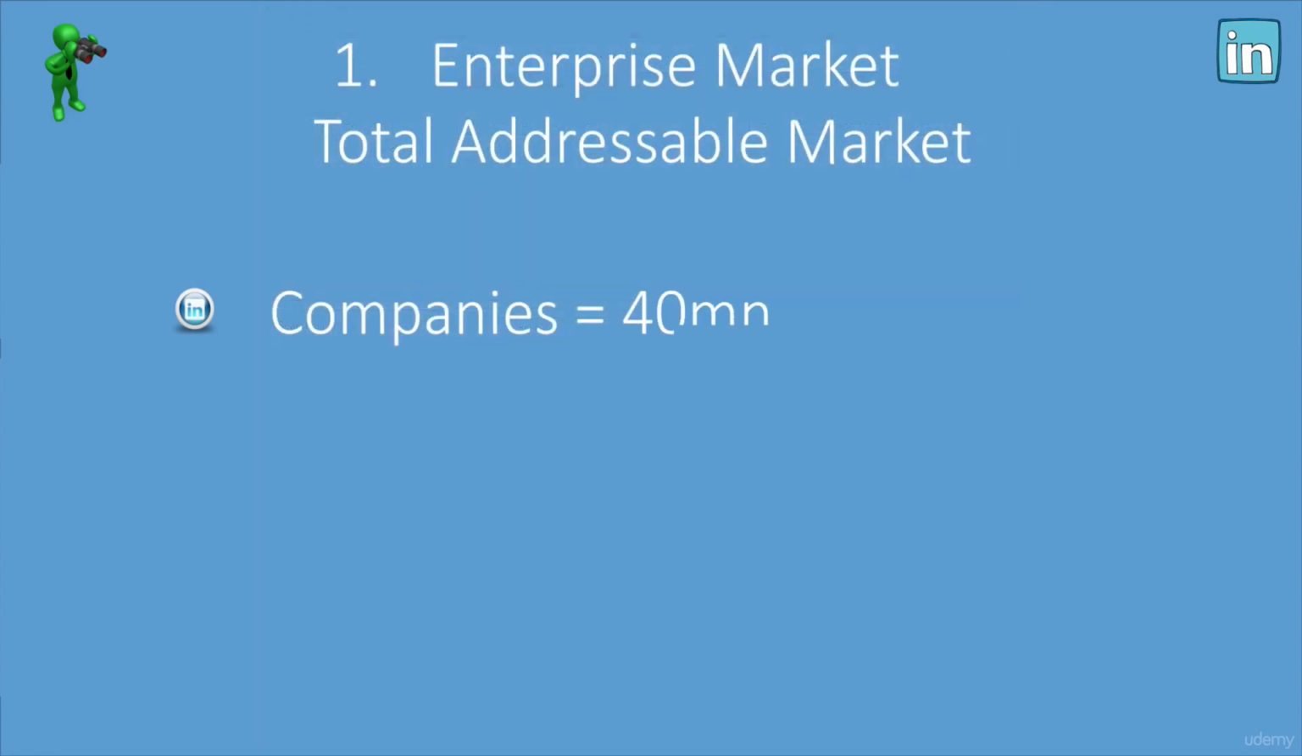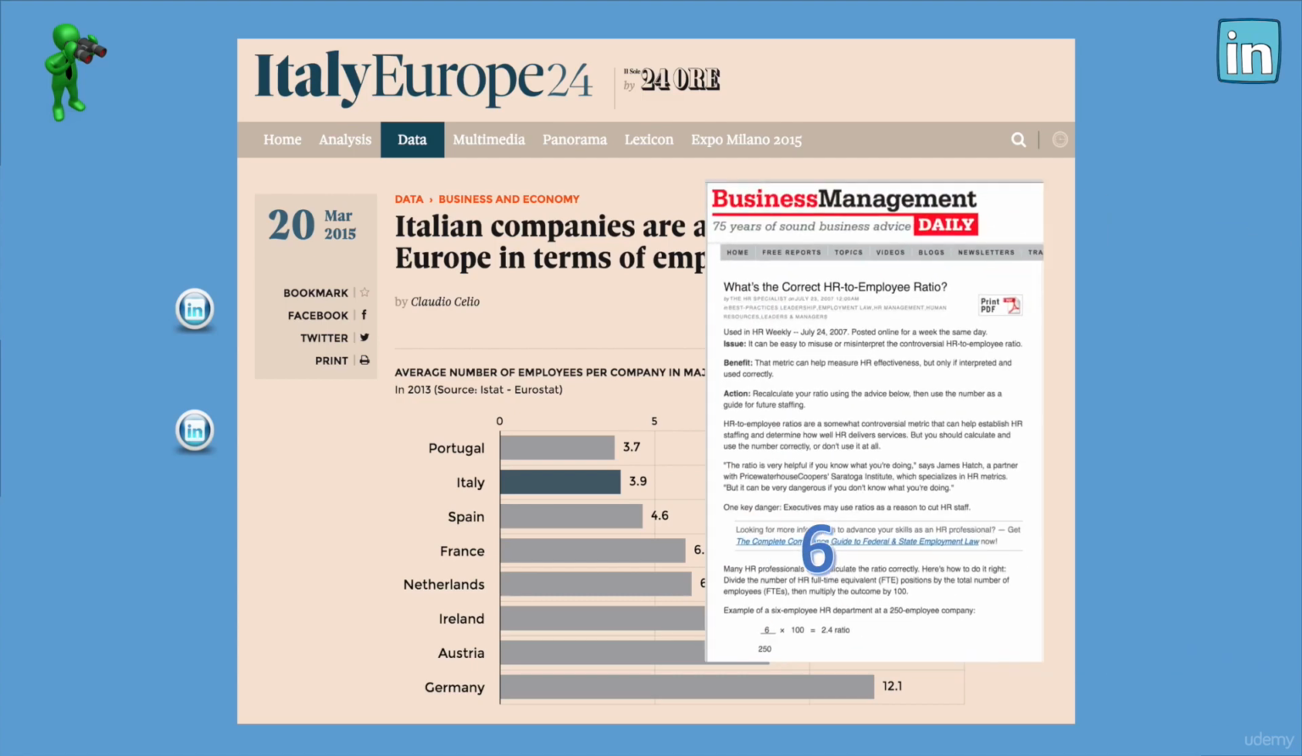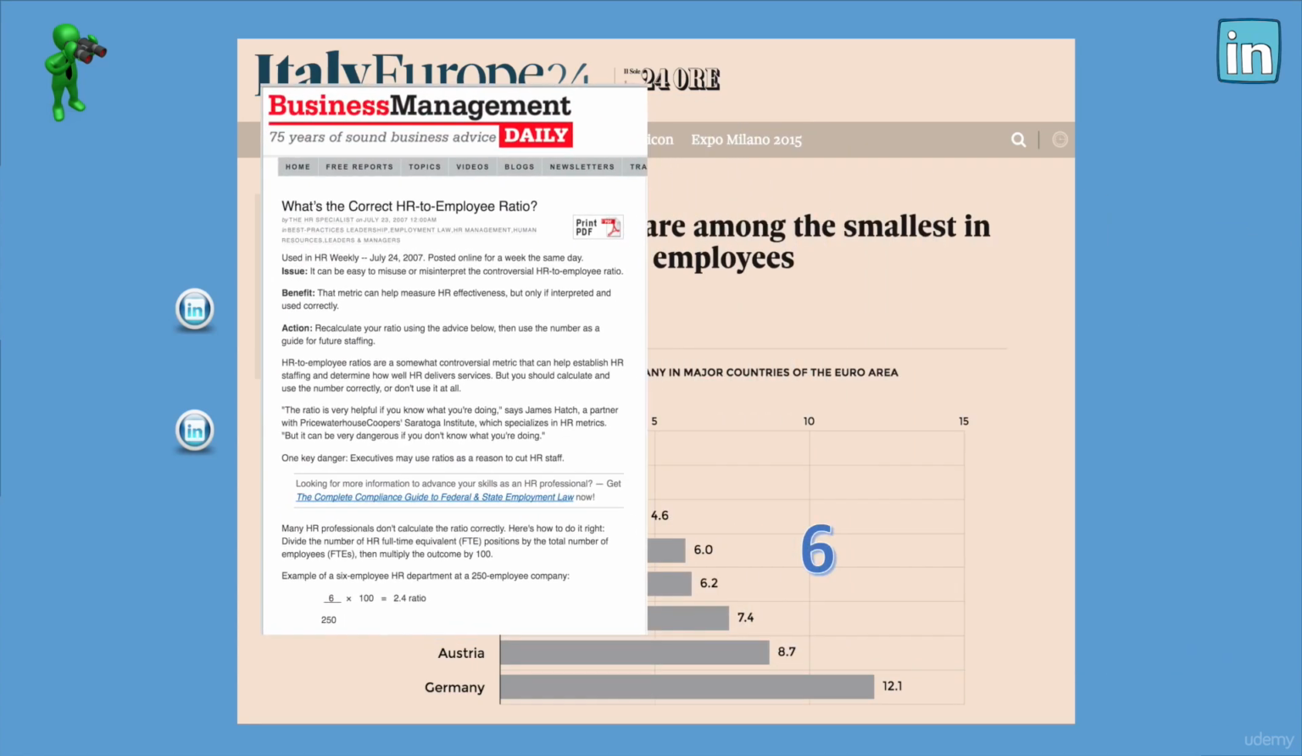Okay, great. And now we have the number of companies. Next up, we need to find out the number of human resources employees that work at these 40 million companies. Let's see, how are we going to quantify this? In the Financial Times, we can see that the average company in Europe, for example, has 6 employees. Let's use that. Oh, here we go. According to Business Management Daily, it looks like 2.4% of every company is an HR executive. Let's play around with these numbers. Cool, I think we're getting somewhere.